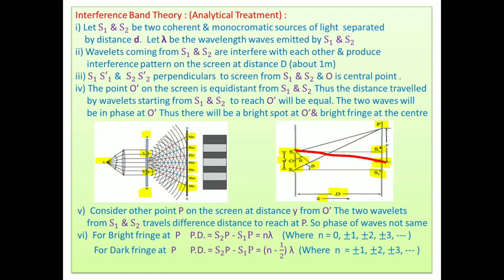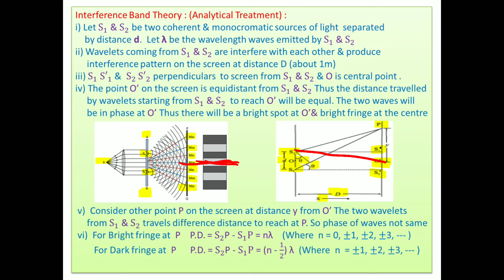Their length is the same, that means the path difference between them is 0. So there will be a bright spot at O dash, a bright fringe at the center. Look, this bright fringe at the center.